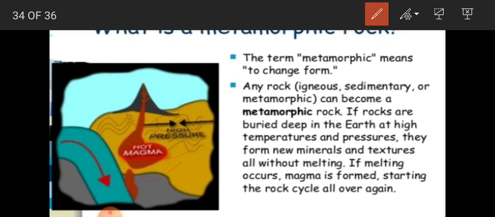See, any rock, igneous, sedimentary or metamorphic, can become a metamorphic rock if the rocks are buried deeply in the earth at high temperature and pressure. Basically, metamorphic rocks are found beneath the layers of the earth. The rock gets pressure from the inside of the earth's surface, and hot magma from the mantle.